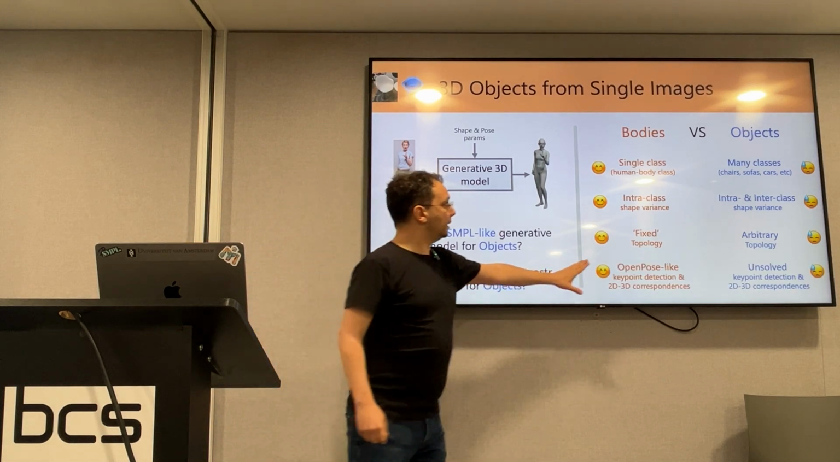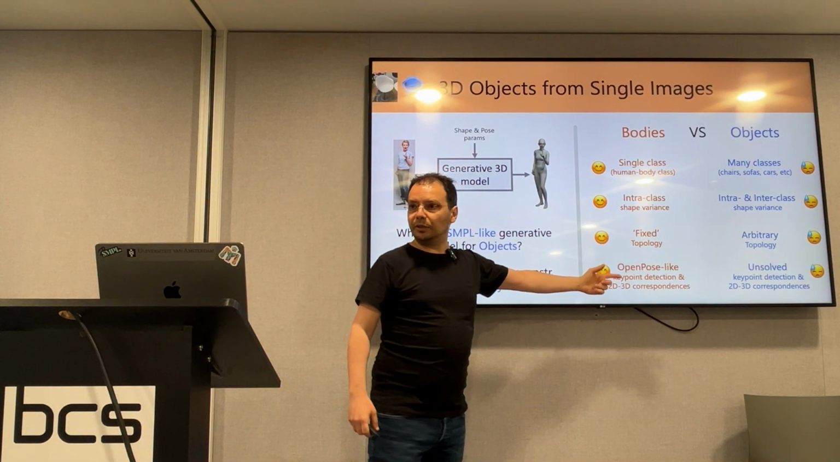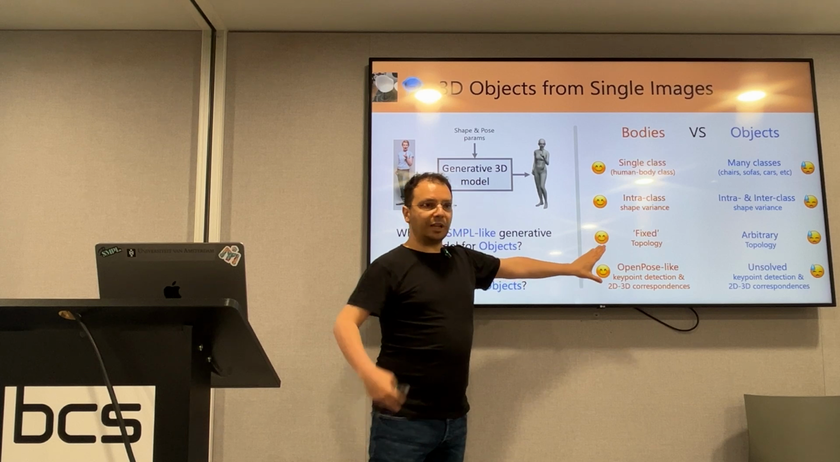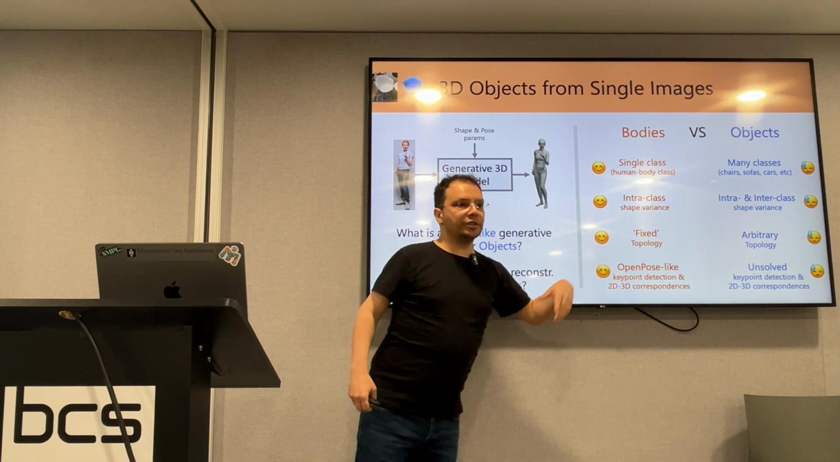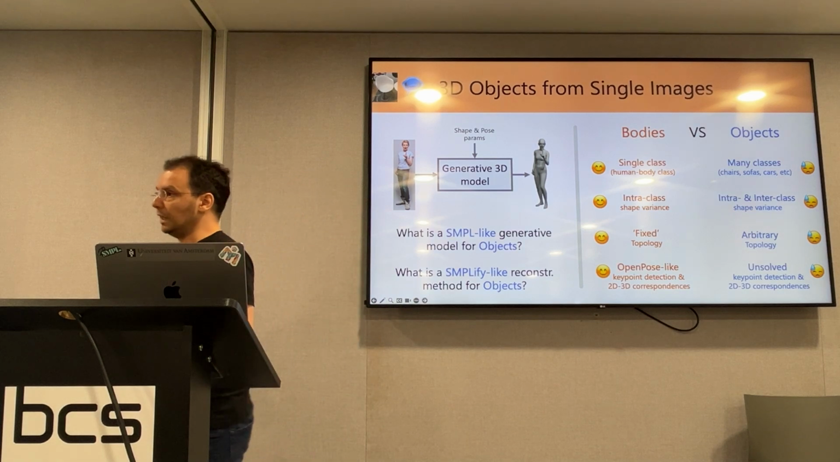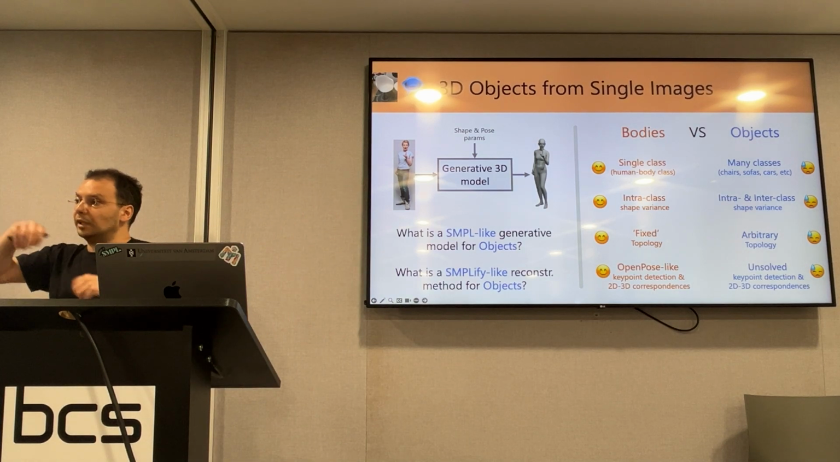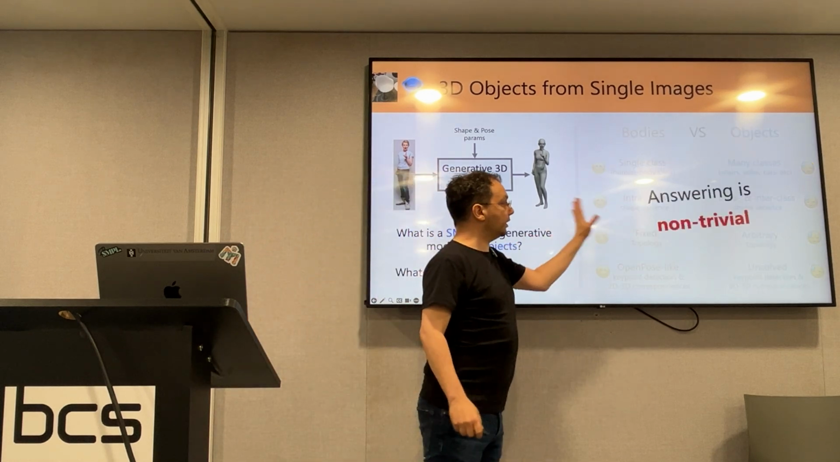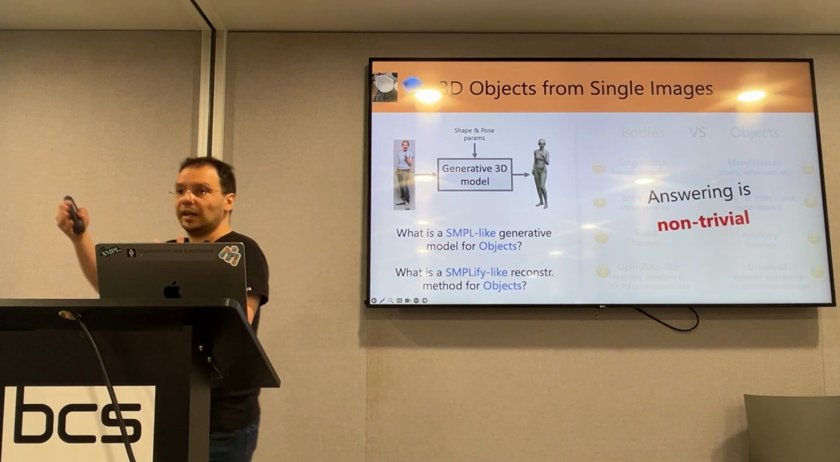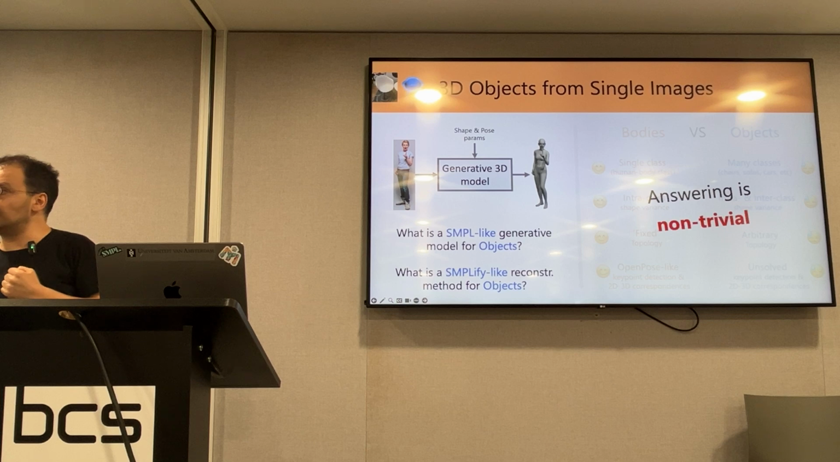And for keypoints, so that we also establish 2D to 3D correspondences, for bodies, we have very robust methods. They always work reasonably. For objects, there's a lot of research on this, but still up to date, I don't know of something that I can download and it always works for any image and so on. So long story short, answering these questions is non-trivial, but at least our observations will point the direction to which we need to go.